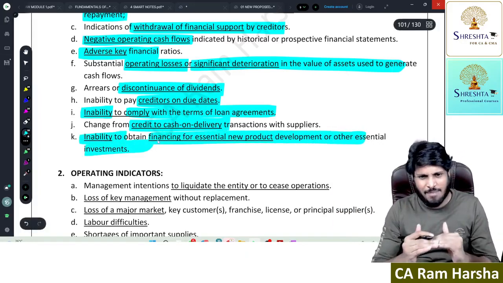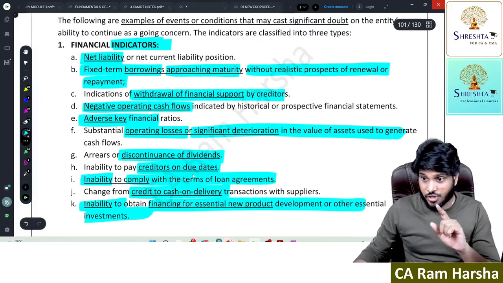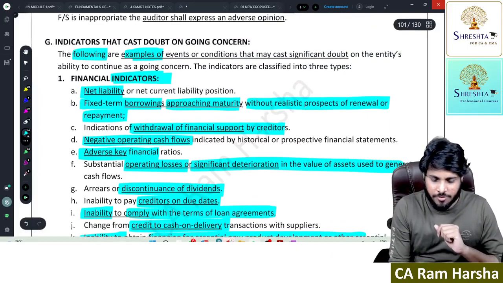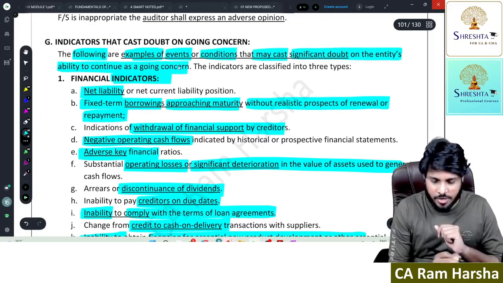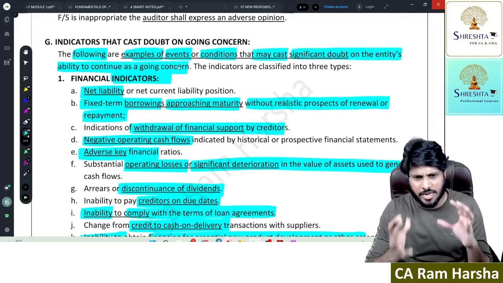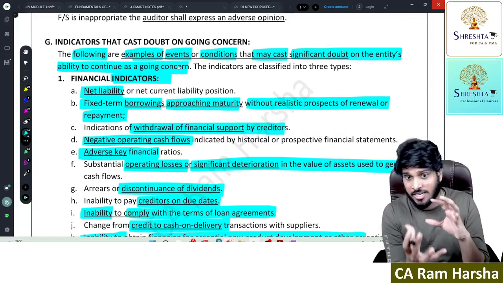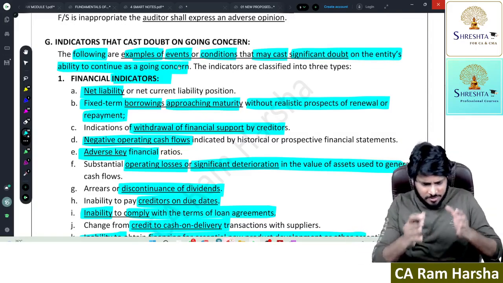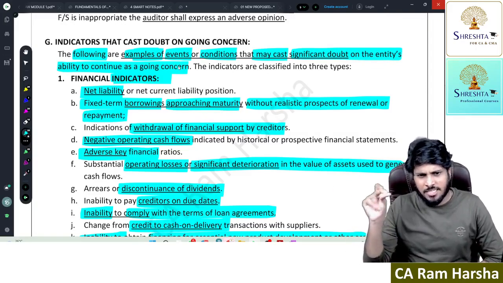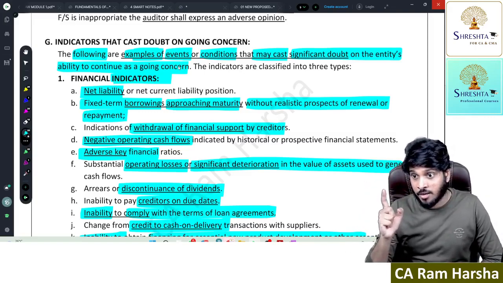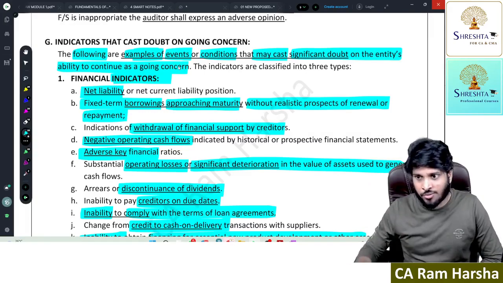See, these all are examples. In examination, they may ask you. The following are examples of events or conditions which may cast significant doubt on the ability to continue as a going concern. What are the events or conditions? These events and conditions are classified into mainly two types: financial related and operating related. Now we have seen financial related. By looking at the balance sheet, P&L, and cash flow, you can figure out that something is wrong with the company, that the company is about to default.